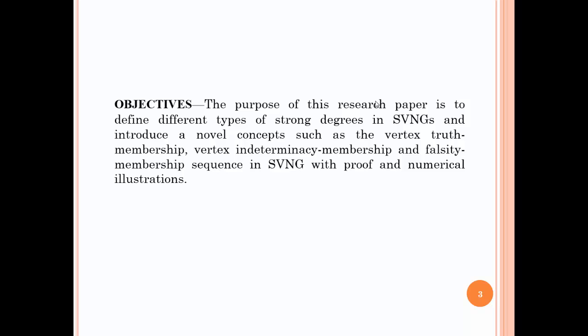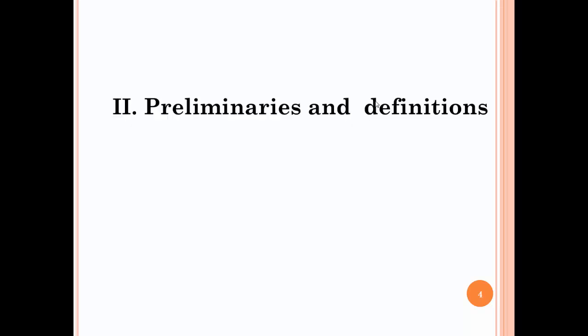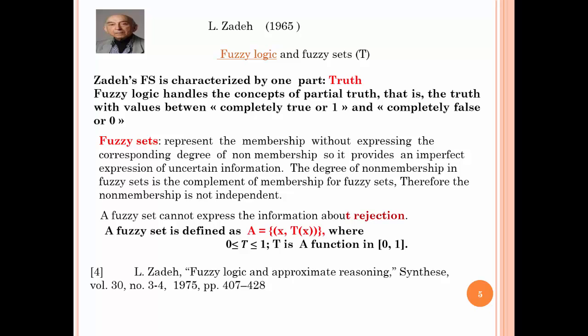So the objective of this paper is to propose or define different types of strong degree in single valued neutrosophic graph and introduce a novel concept such as the vertex truth membership, vertex indeterminacy membership, and falsity membership sequence in single valued neutrosophic graph, with proof and numerical illustration. In the second section, I will present some preliminary and definitions.